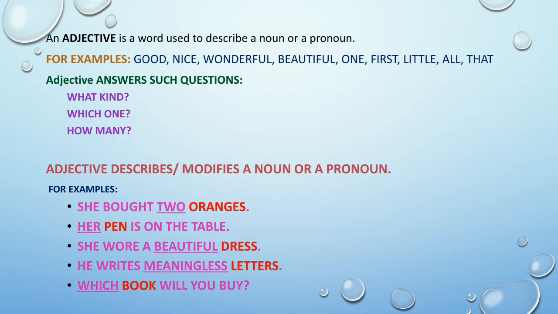He writes meaningless letters. So the word meaningless is describing the types of letters. So here the word meaningless is also an adjective. Which book will you buy? Here, which is also an adjective. So students, here we can see there are various types of adjectives. Now we need to know which word is which type of adjective.